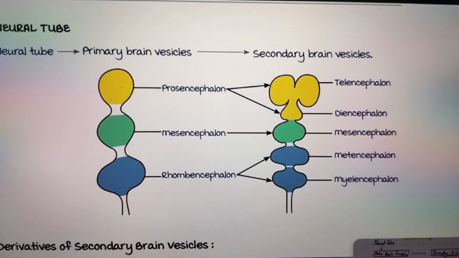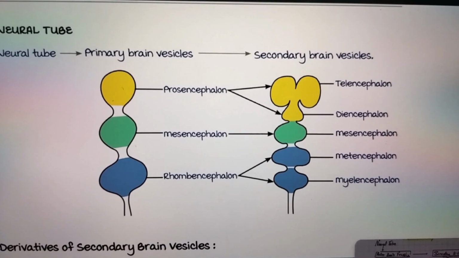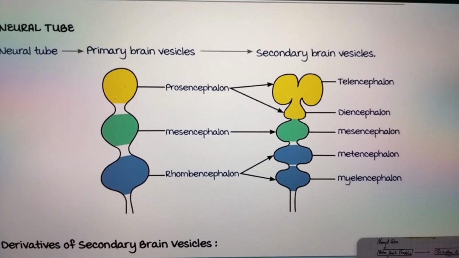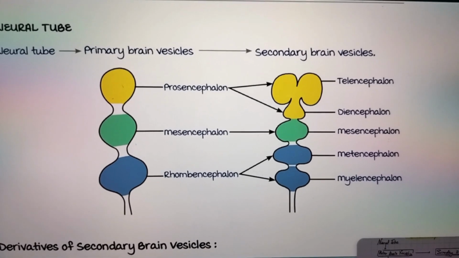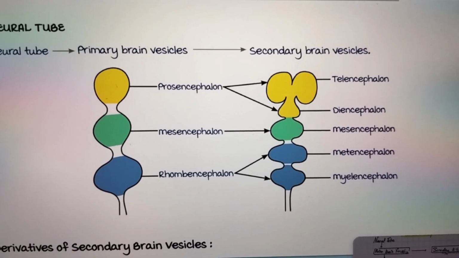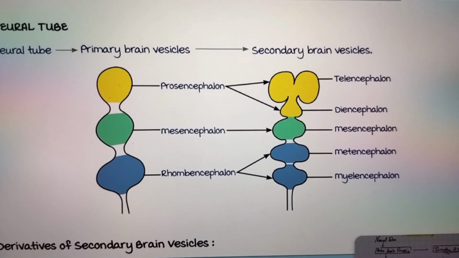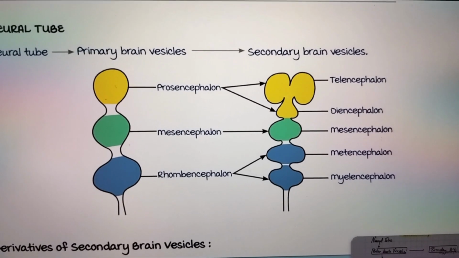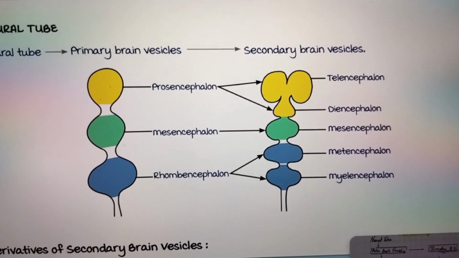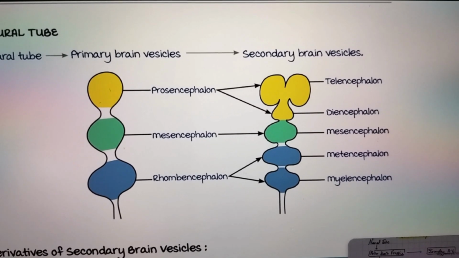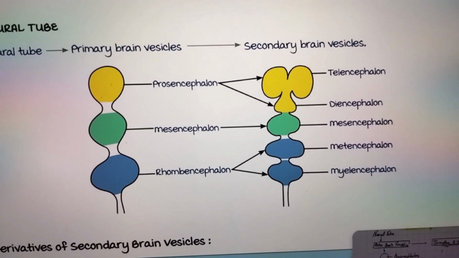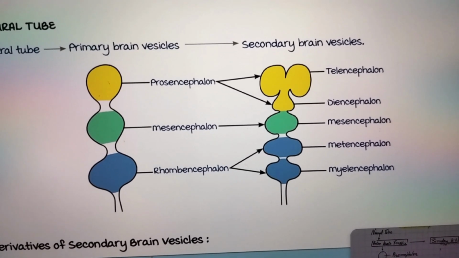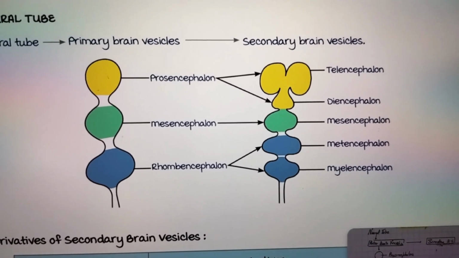In prosencephalon we see there are some vesicles which further divide and give rise to secondary brain vesicles. The prosencephalon gives rise to telencephalon and diencephalon, and mesencephalon gives rise to mesencephalon itself. It will not further divide, it will remain constant.